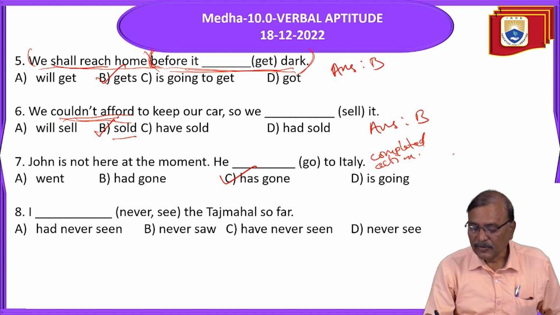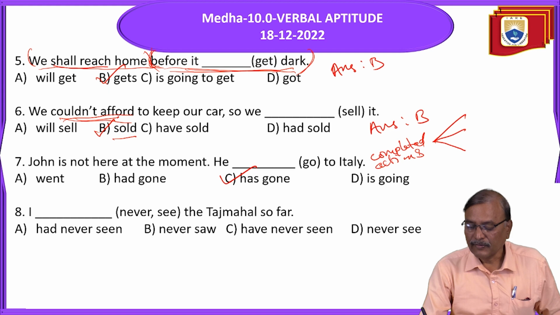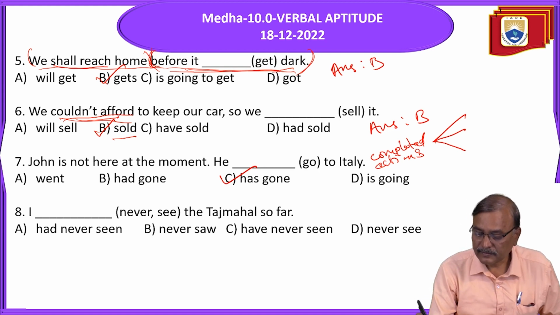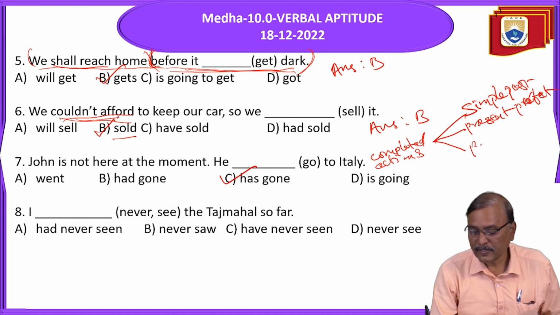Okay. So here, for completed actions, we use three tenses: simple past, present perfect, and past perfect.